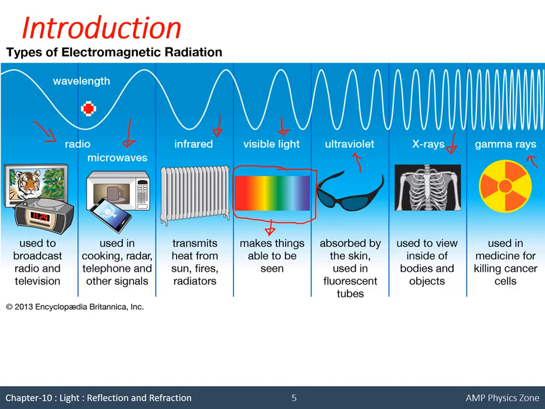Now as we move from radio waves towards the gamma rays, wavelength will decrease. So I am writing above, wavelength will decrease. Lambda denotes wavelength, it will decrease, and frequency f will increase. So it means radio waves will have low frequency and high wavelength, and gamma rays will have low wavelength and high frequency. Okay, like that you can remember.